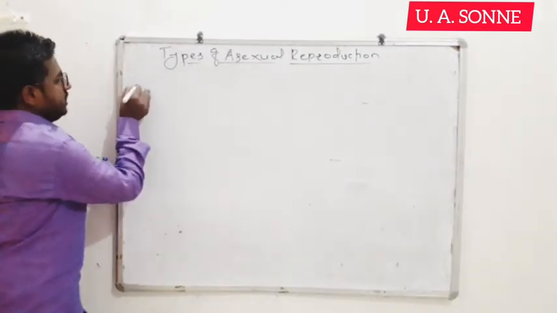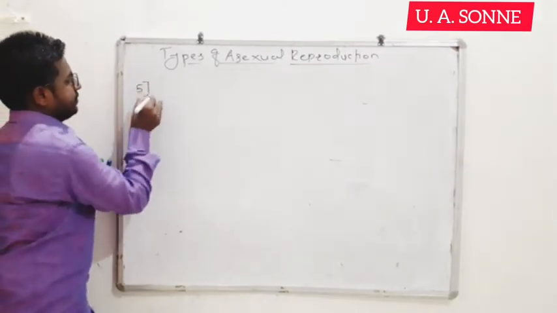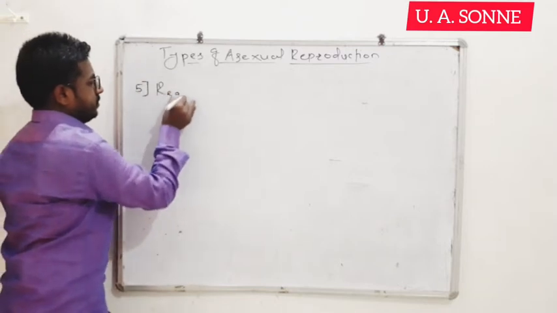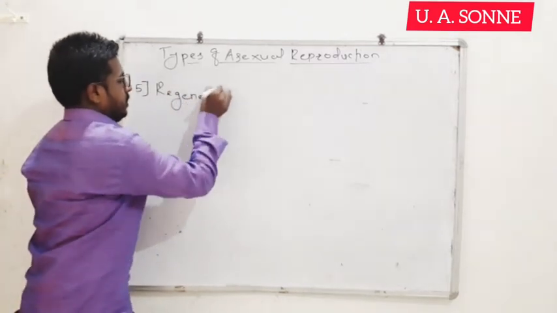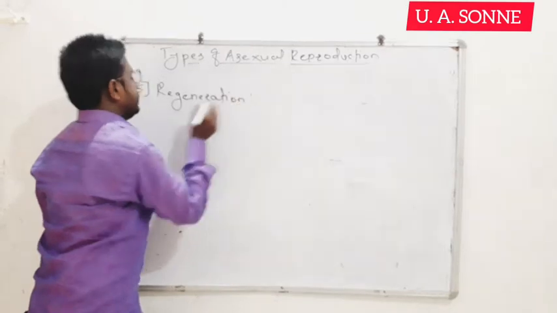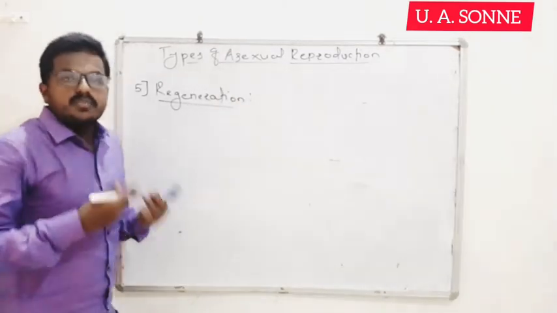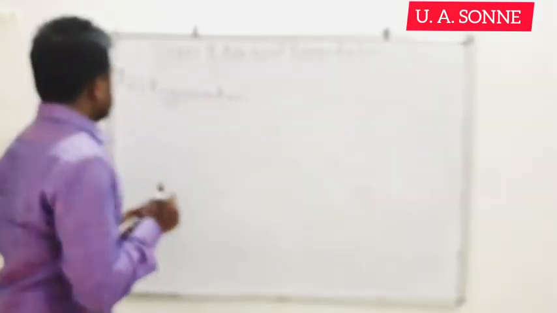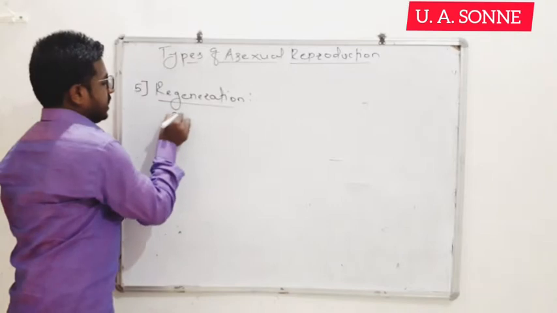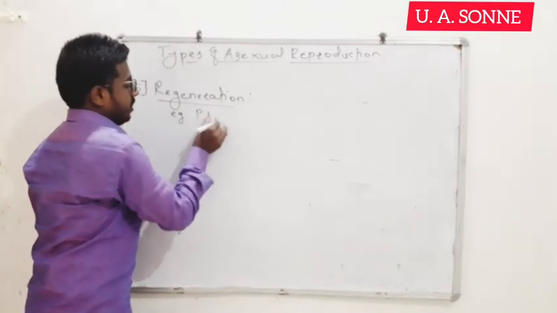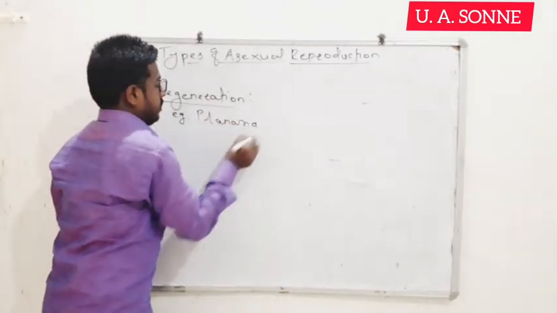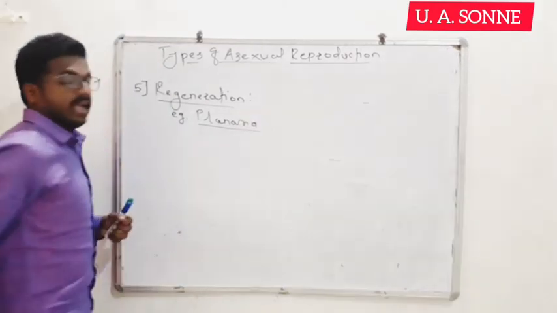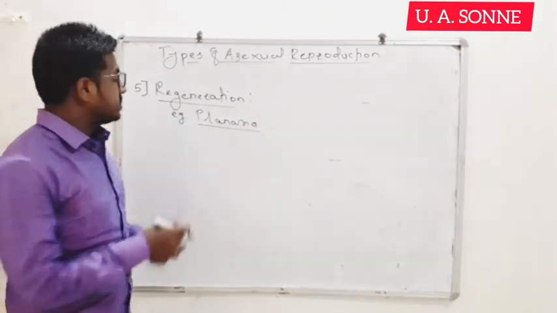Next type of asexual reproduction after fragmentation and gemma formation is regeneration. The fifth one is regeneration. Regeneration means the formation of a lost part, or the formation of a whole body from a piece. This regeneration is observed in planaria, from phylum Platyhelminthes.